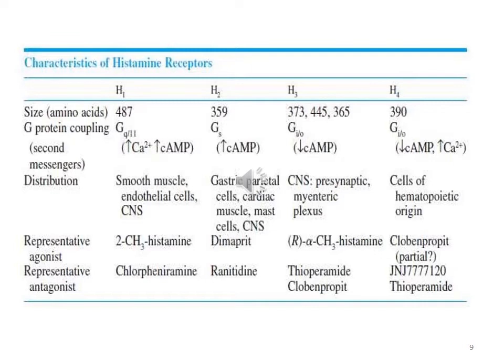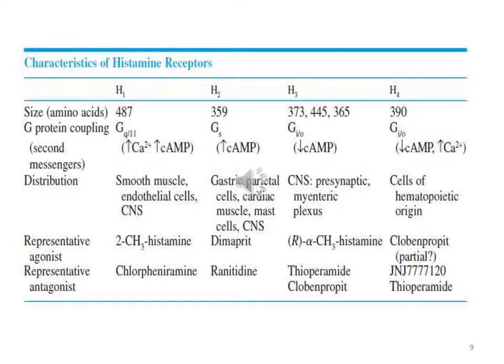These are distributed: H1 in smooth muscles, endothelial cells and central nervous system; H2 in gastric parietal cells, heart, mast cells, central nervous system; H3 in central nervous system, presynaptic and myenteric plexus, that is intestinal; H4 in the cells of hematopoietic origin, that is in blood cells. The following two are respective agonist and antagonist for these receptors.